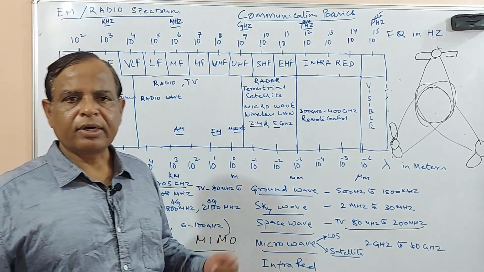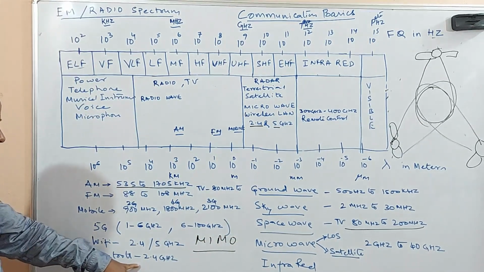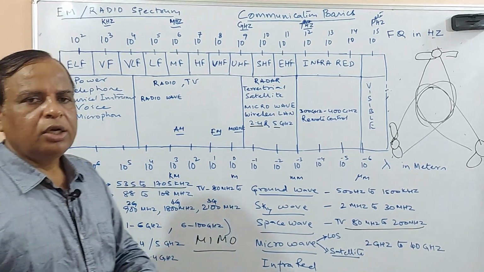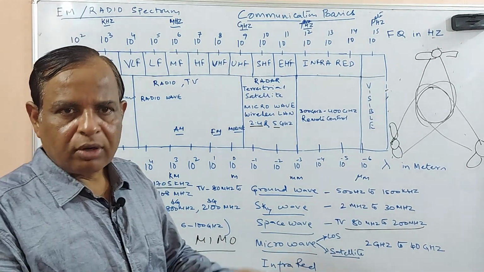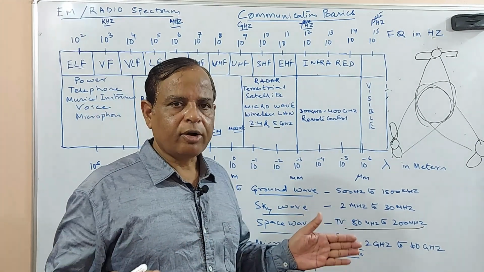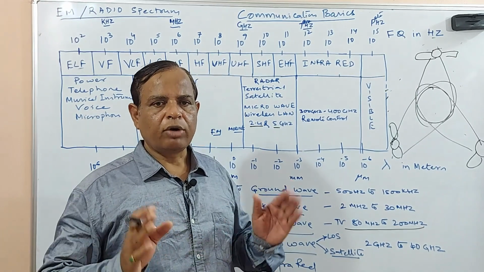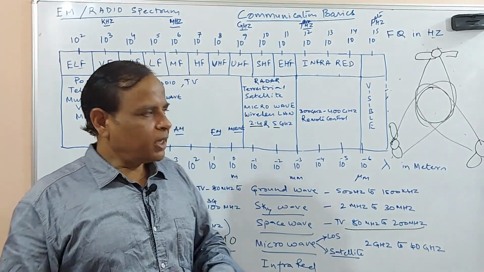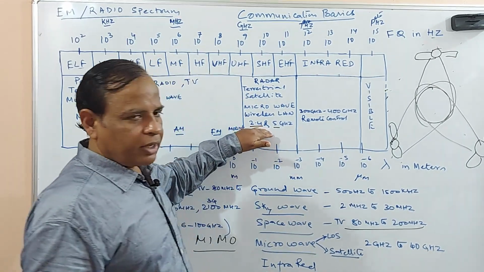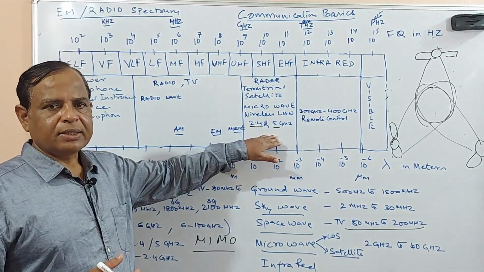It is working fantastically. And even in the case of Bluetooth, this is also used in the 2.4 gigahertz, but the technology is different. Wi-Fi adopts a different technology. When we go into the Wi-Fi concepts, I will explain how Wi-Fi works, but it is using this particular frequency band. Okay, so this is supposed to be unlicensed.